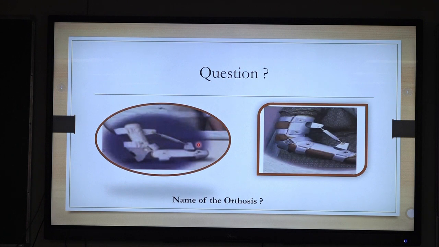So my last question, if anybody can identify, PG side: which orthosis is this? Name the orthosis. It is a static elbow orthosis. Okay.